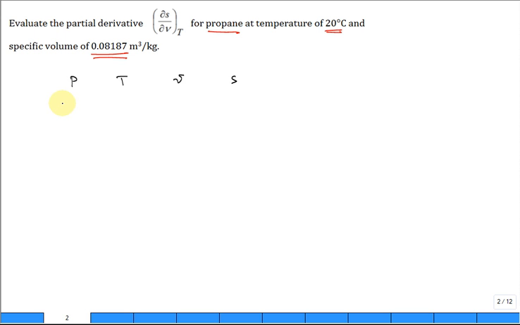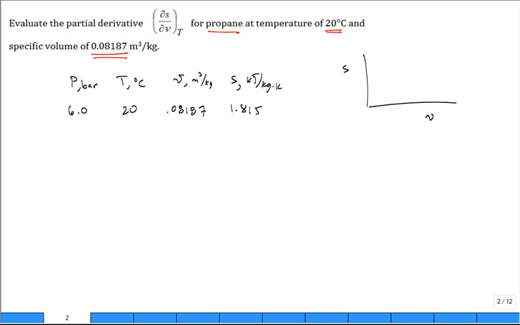So the pressure was in bar, and it was 6 bar. The temperature in degrees C was 20 degrees C. The specific volume in meters cubed per kilogram is 0.08187. And the corresponding entropy is 1.815 kilojoules per kilogram Kelvin. Okay? You want to get how S changes as I change specific volume along a line of constant temperature.